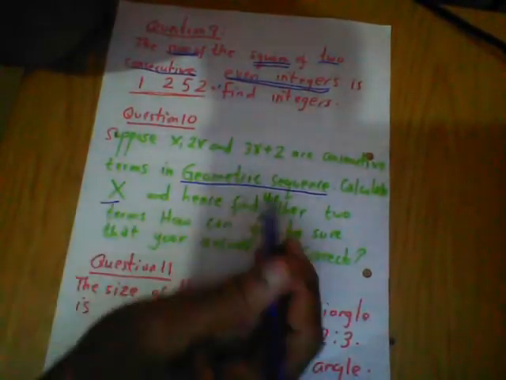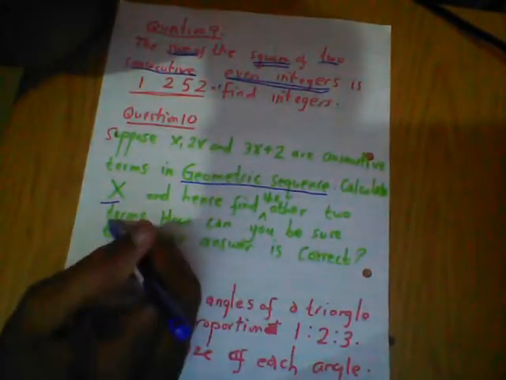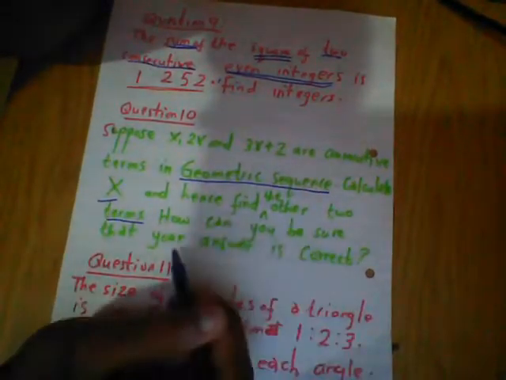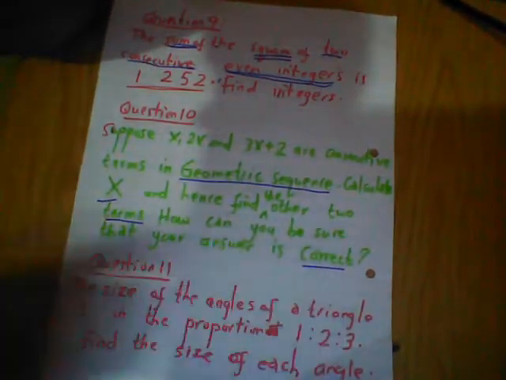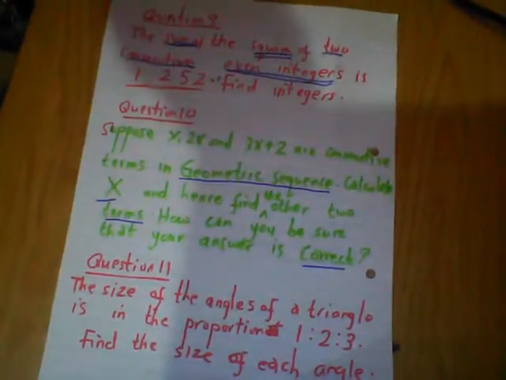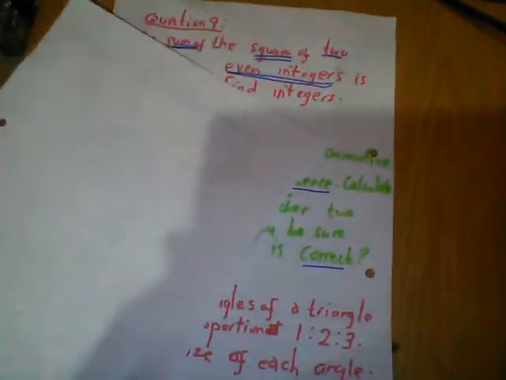Calculate x and hence find the next two terms. How could you be sure your answer is correct?